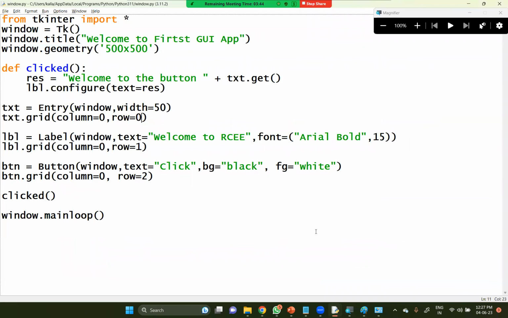Number 1, a window must be available with you. Second is the label. Third is the button. Fourth is the text item. Fifth is the checkbox, radio button, and then a list box, and so on. We'll see each and everything in the next coming classes, in our physical offline classes. We'll see everything in the offline classes. I'll send you immediately. If you want, you can go through them. Okay.